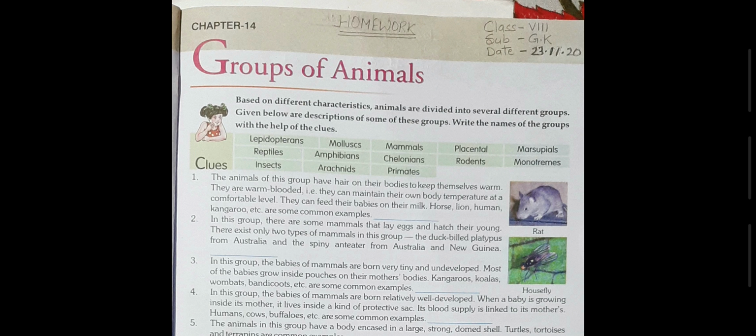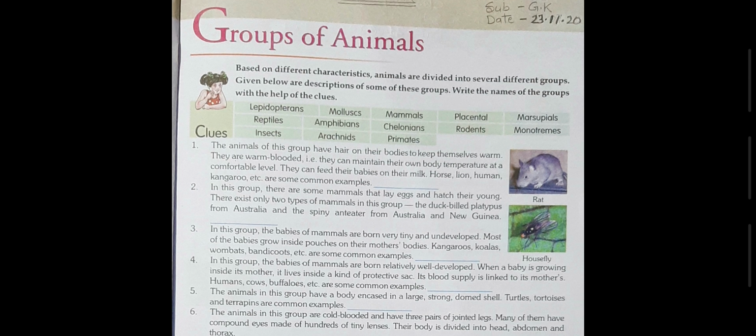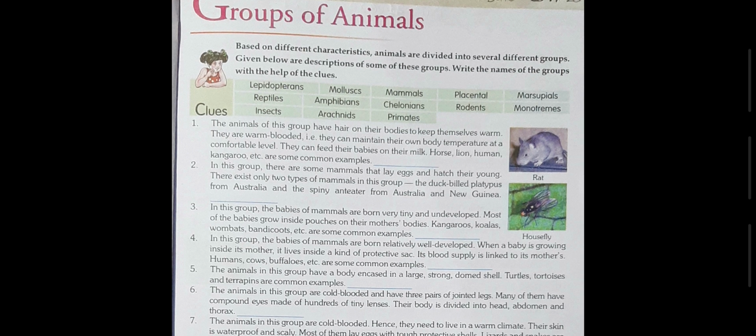Children, today we are here to discuss the next chapter in your GK book of class 8, that is chapter number 14, groups of animals. Based on different characteristics, animals are divided into several different groups. Given below are descriptions of some of these groups. Write the names of the groups with the help of the clues. Let's discuss each question one by one and try to find the answer.